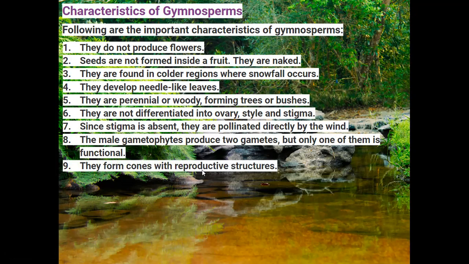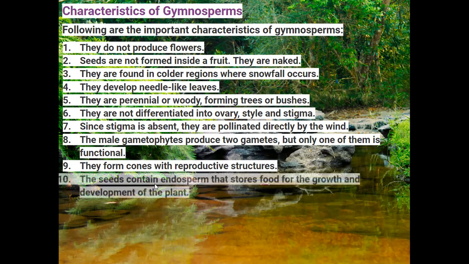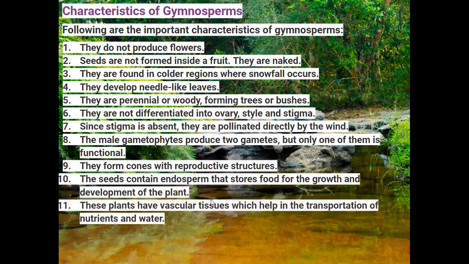The reproductive structures are male cones and female cones, just as we observed in the Pinus male cone, Pinus female cone, Gnetum male cone, and Gnetum female cone. And the seeds contain endosperm that stores food for the growth and development of the plant. Endosperm is present in the seeds and helps in the development of the plant.